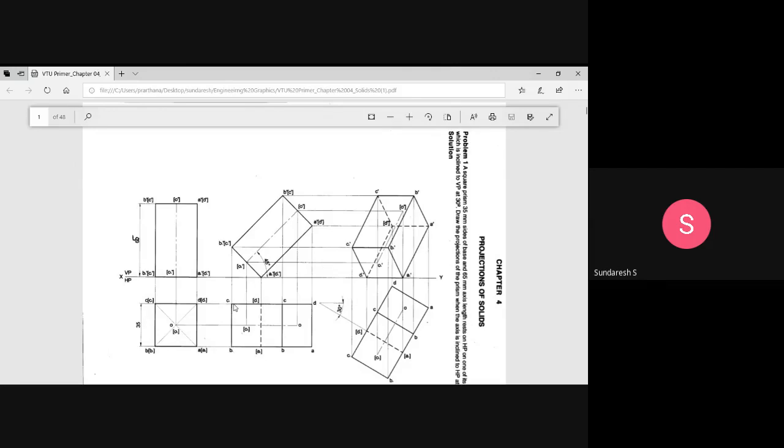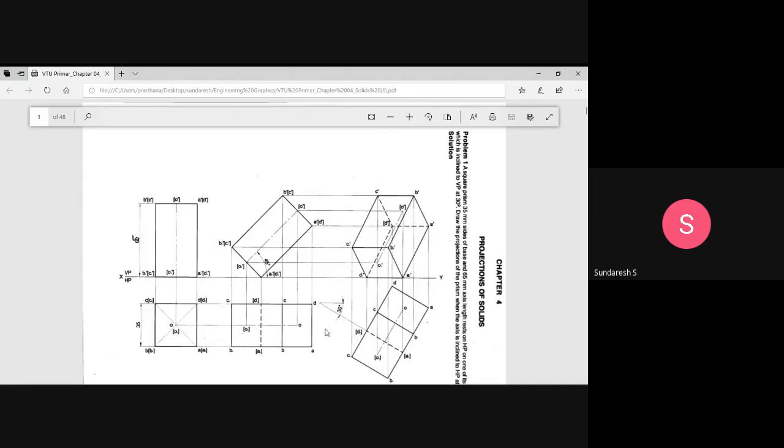B1 is here, C1 is here, D1 is here. Okay, when the solid is inclined to HP, when you look at it from the top, you can see the different edges and different positions, different corners, and some might not be seen. So which are not seen, that we will represent now. Once you mark it, don't join. Why? Because the rules of visibility need to be applied.